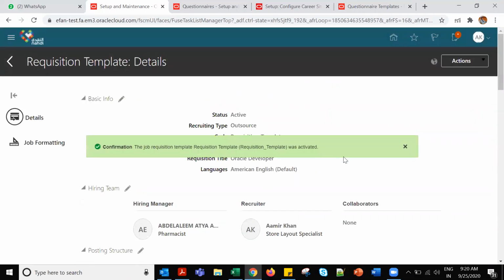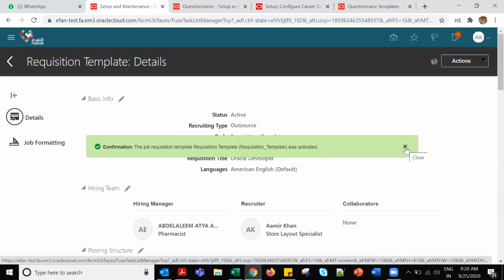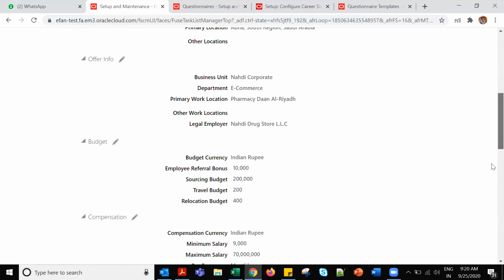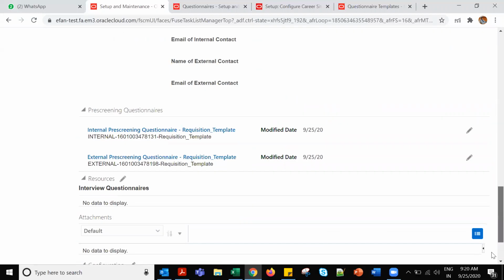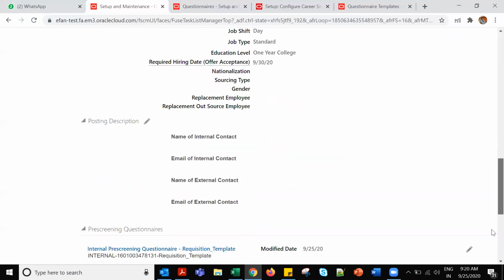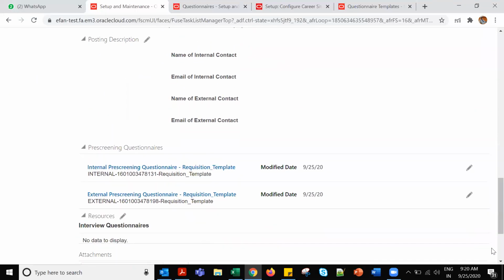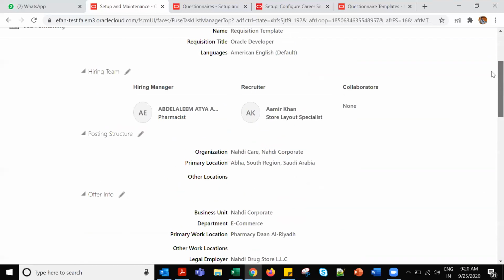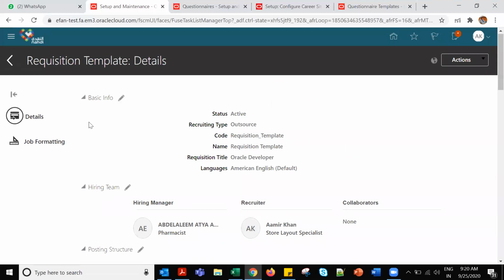But we didn't add our questionnaire, right? Till now, our questionnaire here, no, we didn't add it. CS underscore pre-screening. Tomorrow we'll add this and we'll verify. It should come here because it depends on what folder we are creating: either pre-screening or interview or candidate selection. Based on that only it will work here. So this template, let me remember this template.